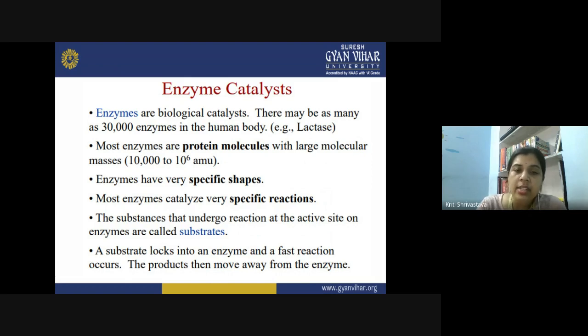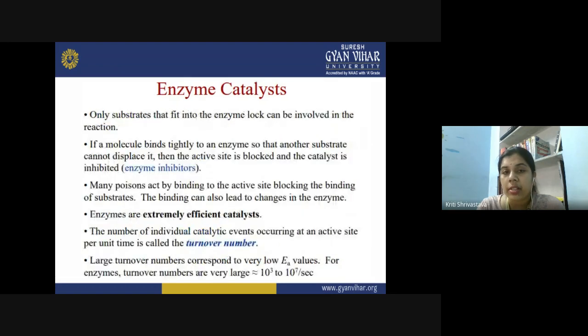So the substrate is what undergoes reaction at the active site on the enzyme. A substrate locks into the enzyme and a fast reaction occurs. The products then move away from the enzyme. So that is how enzymes convert the biological reactant into biological product. Now, the interesting factor is that only a substrate that fits into the enzyme lock can be involved in the reaction.